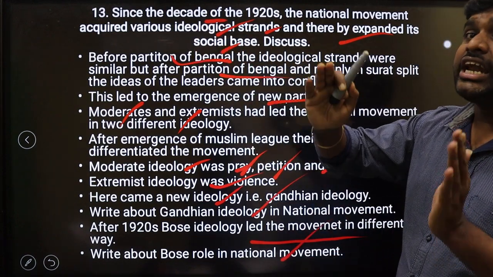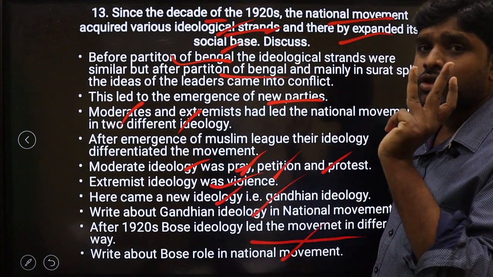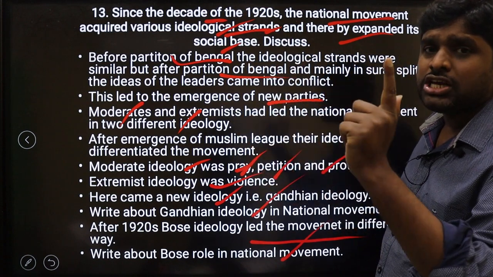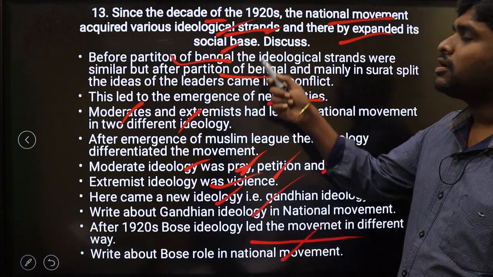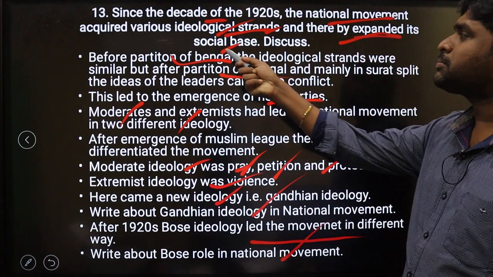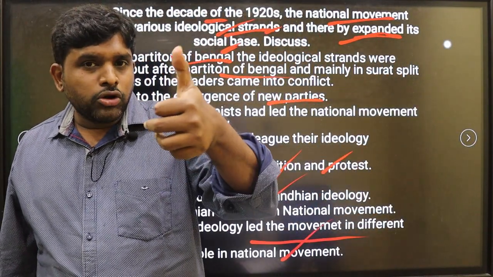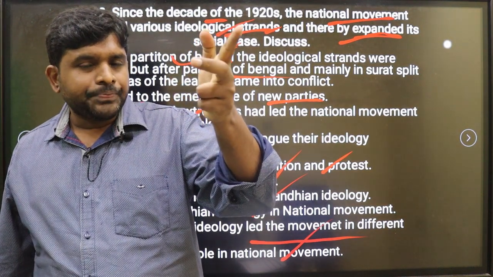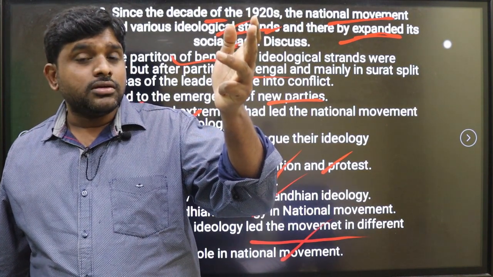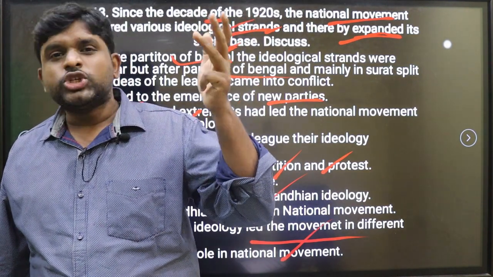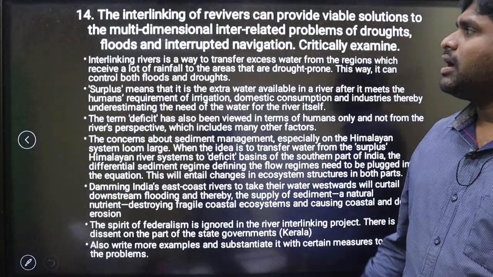The question is what? Since 1920s, the national movement acquired various ideological strands. Extremist ideology, moderate ideology, Gandhian ideology, Bose ideology, which is coterminous with socialism, socialist philosophy, socialist ideology, and thereby expanding its social base, means people base, getting the support of the people. So you have to write about the extremists, the moderates, the Gandhian ideology, and the Bose ideology, which is in synchronization with socialist ideology in the national movement.